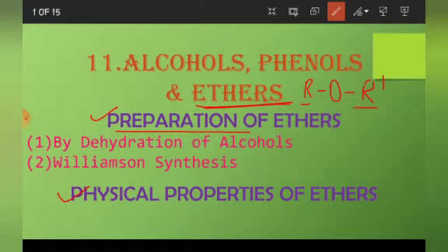And there are two methods of preparation of ethers. First is by dehydration of alcohols and second is Williamson synthesis. As you can see, it is a name reaction and it is very important from board point of view because many times it is asked in the exam. Now let us move on to our first method.